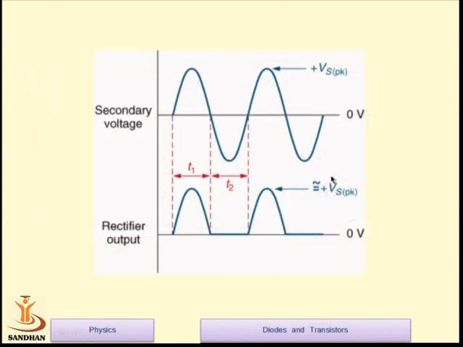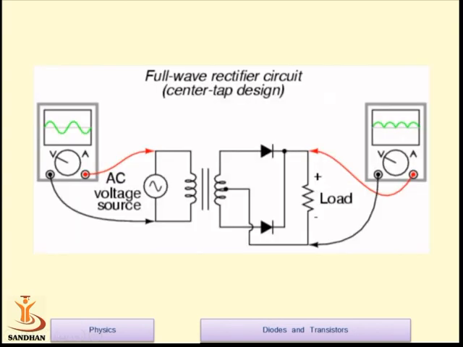This was our applied voltage. During the positive half cycle we get output. Whenever we have the negative half cycle, our diode will not conduct, and we do not get any output. And again the positive half cycle comes, the diode will conduct, and we get output at the load terminal. The next configuration is the use of the diode as a full wave rectifier.